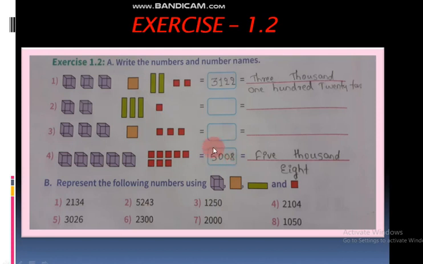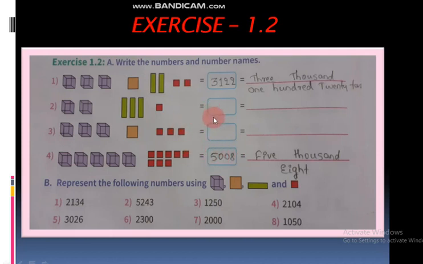In hundreds place and tens place no number, so directly we can read it as 5008. No need for those zeros.